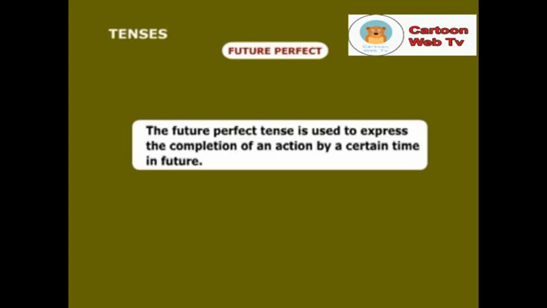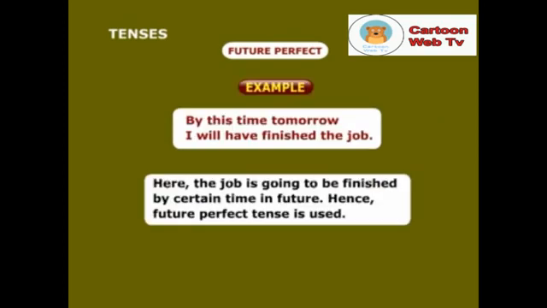The future perfect tense is used to express the completion of an action by a certain time in future. Example: by this time tomorrow, I will have finished the job. Here, the job is going to be finished by a certain time in future. Hence, future perfect tense is used.